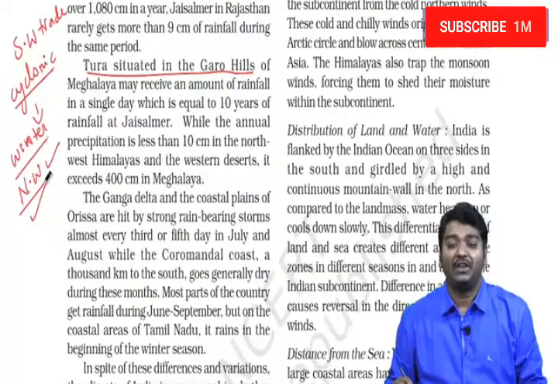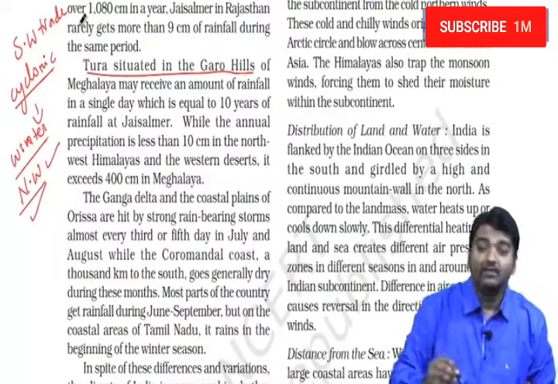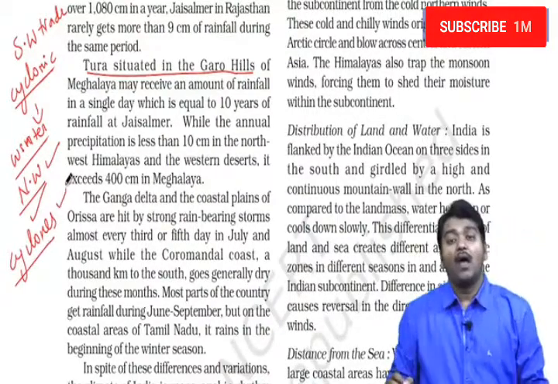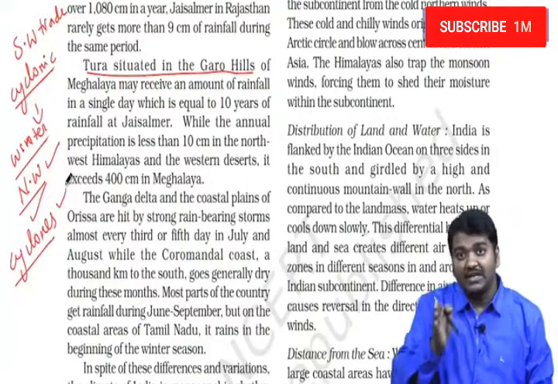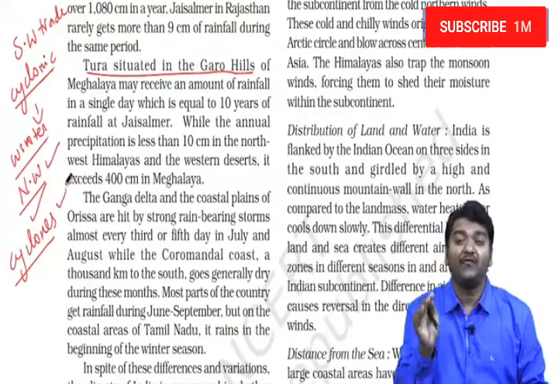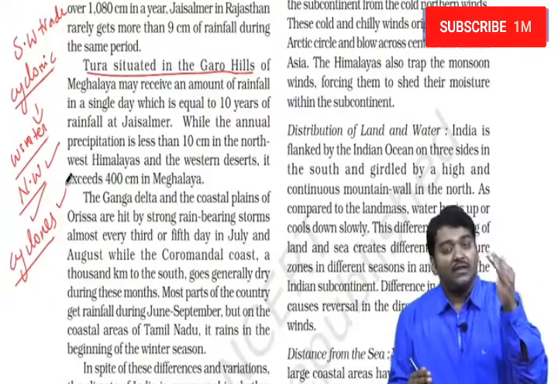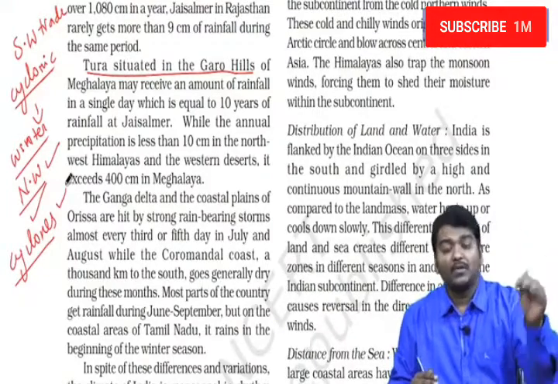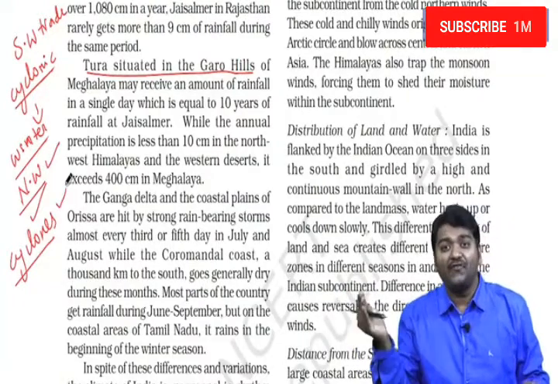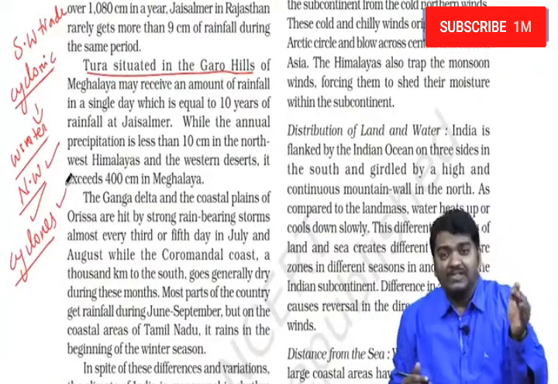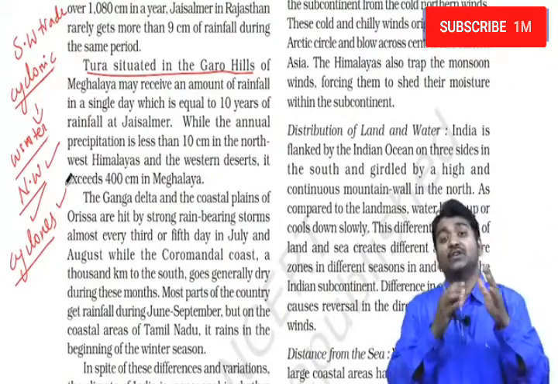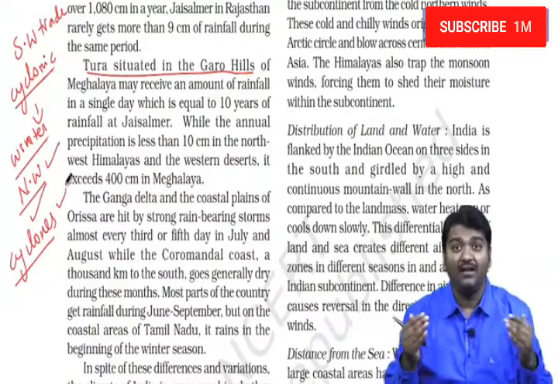Second important point that we need to understand is the cyclones which are formed in the Bay of Bengal and move towards the east coast or Coromandel coast, where you usually observe heavy rainfall because of this. So if monsoons give rainfall in a few regions, different conditions like cyclones give rainfall in other parts. Cyclones give rainfall in one season, and in the same season other areas do not get rainfall because they do not experience cyclones. So this variation can be seen in India.